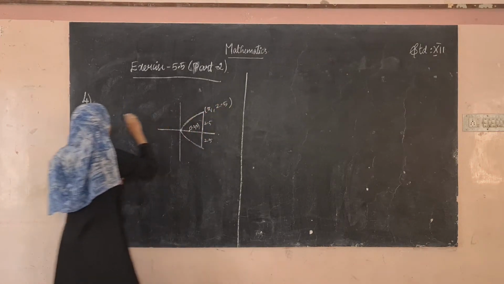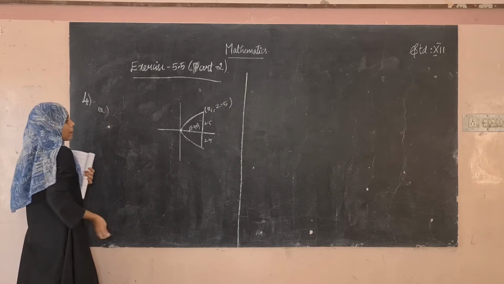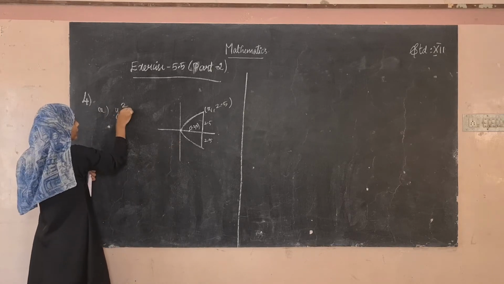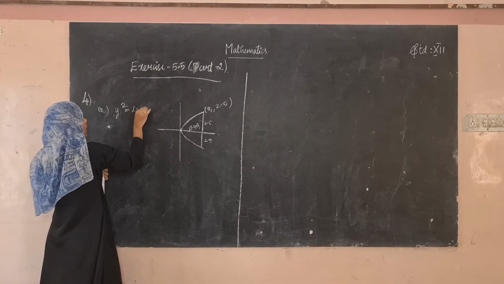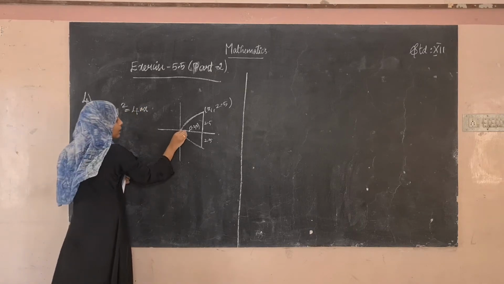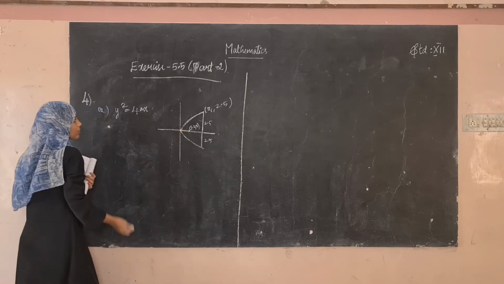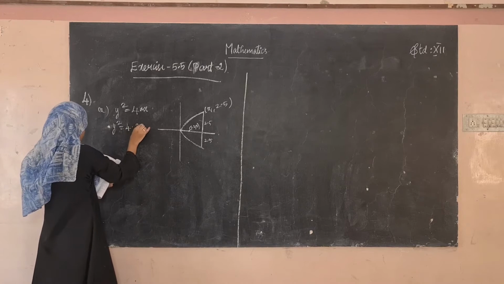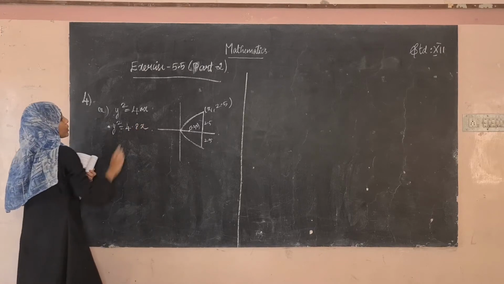First, you have to find the equation of the parabola. If it opens to the right, what is the equation of the parabola? y square is equal to 4ax. What is the value of a? a is 1.2. So y square will be equal to 4.8 into x. This is the equation of the parabola.